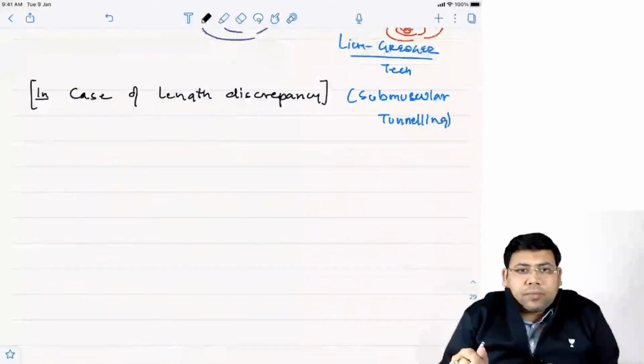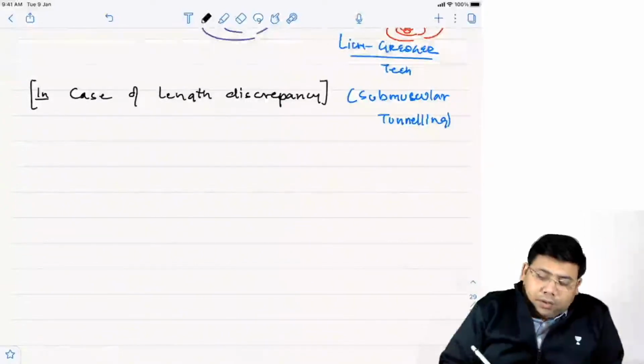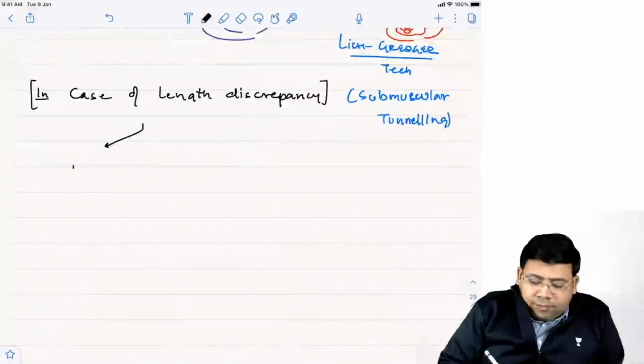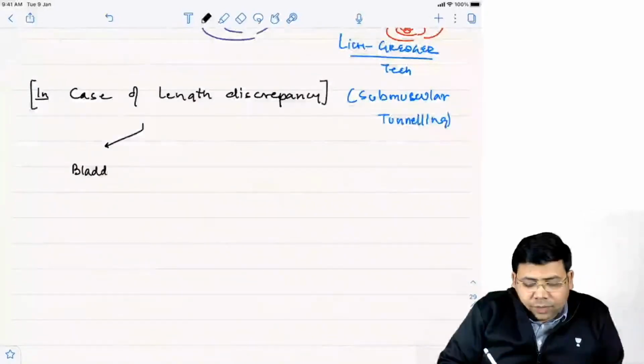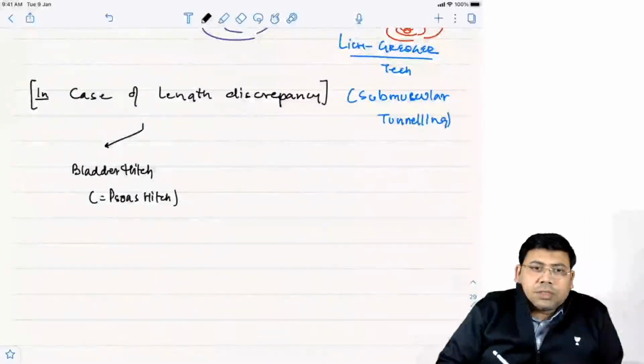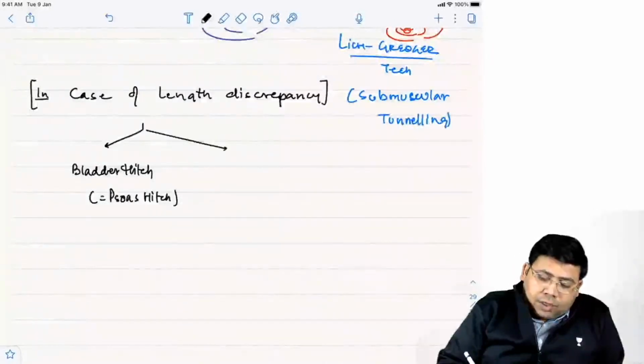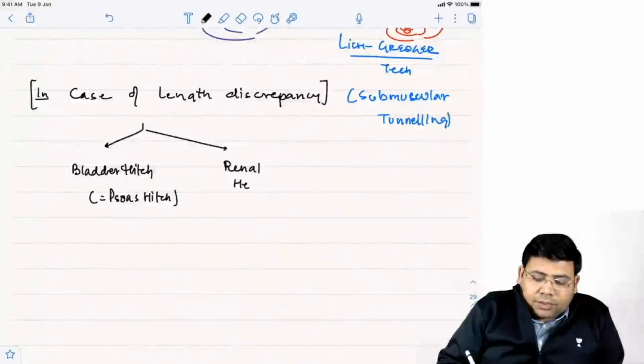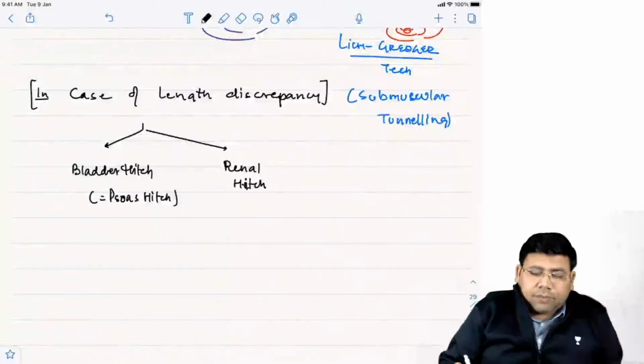This is important. In case of length discrepancy, you can do a bladder hitch. But a bladder hitch is also known as what? Psoas hitch. You can do a renal hitch. What is a renal hitch? What is a bladder hitch?